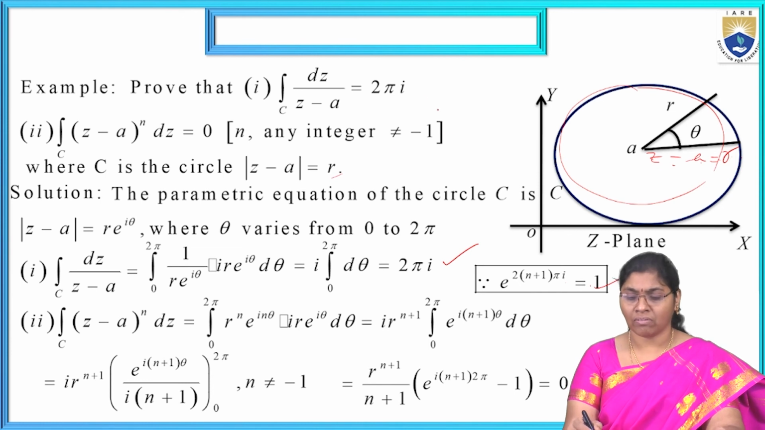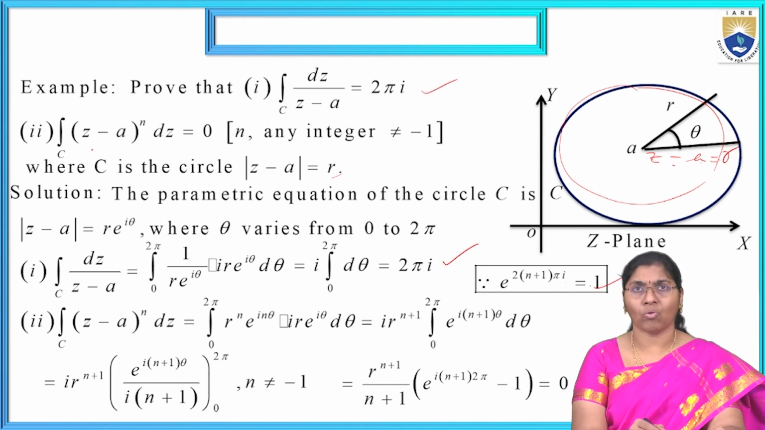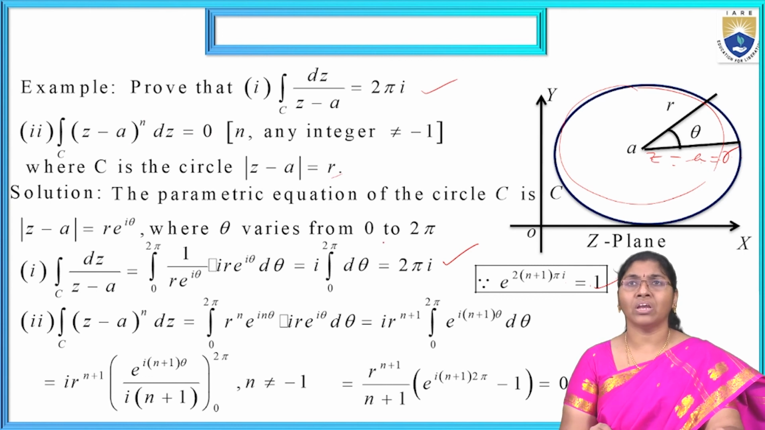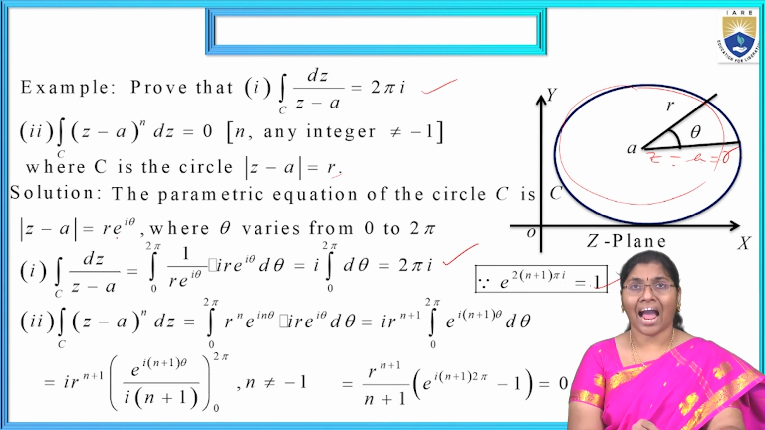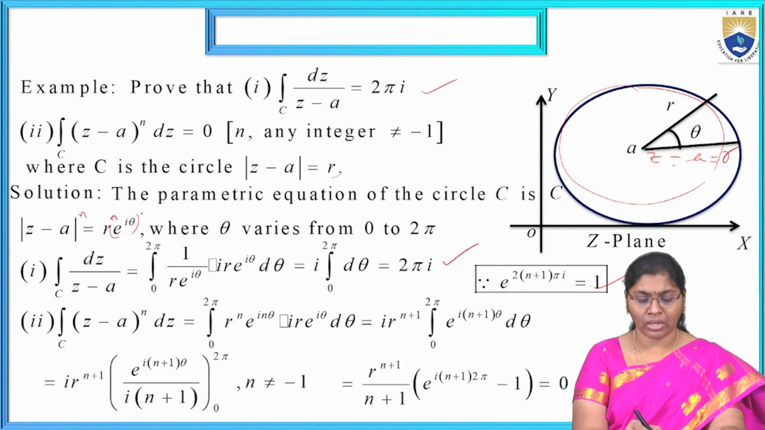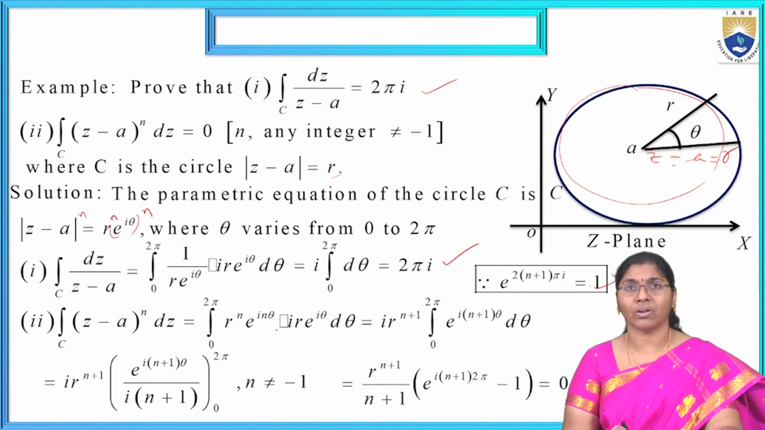Now the next one. This is completed, and the next one: the integral over C of (z - a)^n dz equals 0, where n is an integer and n is not equal to -1. Now substituting, the integral over C becomes θ from 0 to 2π, with z - a = r e^(iθ), so (z - a)^n is r^n (e^(iθ))^n. I am substituting that.